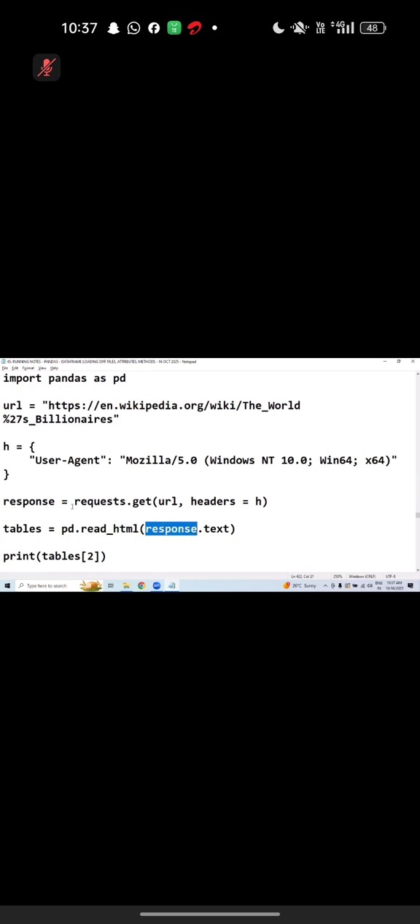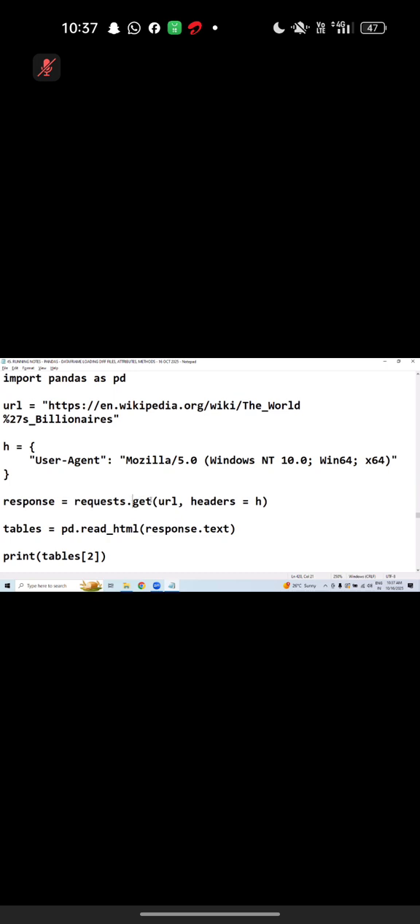When I say response, make a note on this. Requests dot, there is one function you need to call. The function name is get. And here two parameters. The first one is the URL, a positional argument. The second one is headers equals h, a keyword argument. You need not know the end to end code, but if you know the syntax, you will come to know clearly.